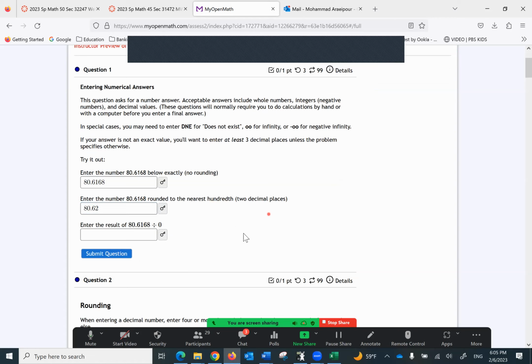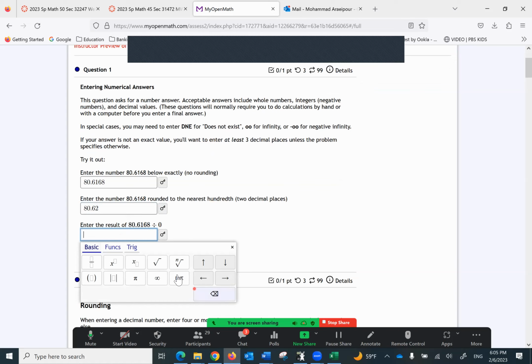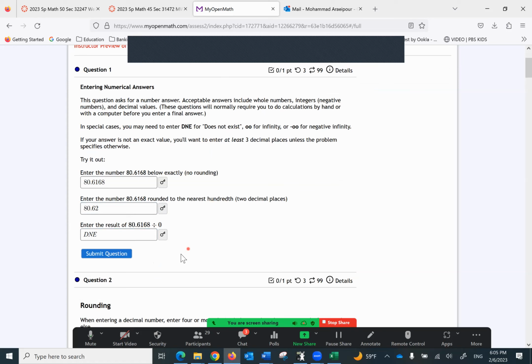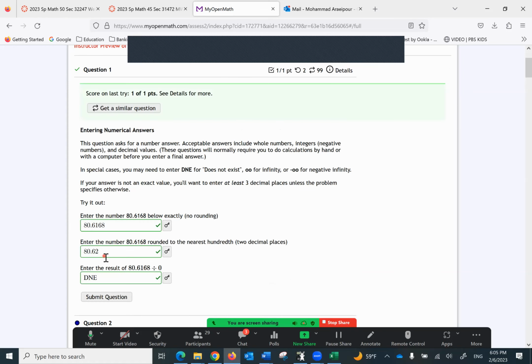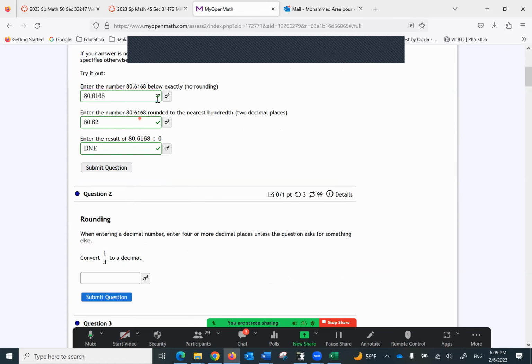80.62. This one you divide by 0. You can't divide by 0. It's undefined. We're going to say DNE, does not exist. If you submit the question, notice what happens, everybody. Check mark, check mark, check mark. So I've done it right.